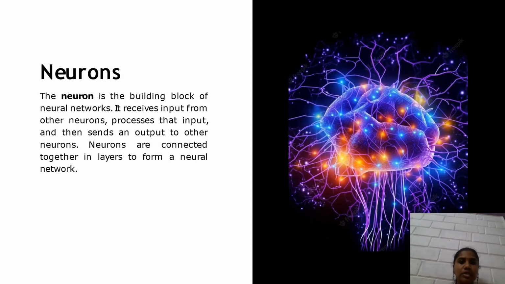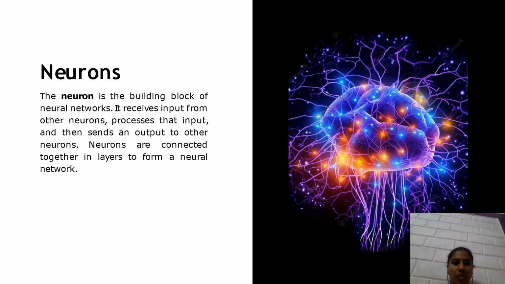Neurons. The neuron is the building block of neural network. It receives input from other neurons, processes that input, and then sends an output to other neurons. Neurons are connected to the layers to form a neural network. The neural network's fundamental unit is the neuron.